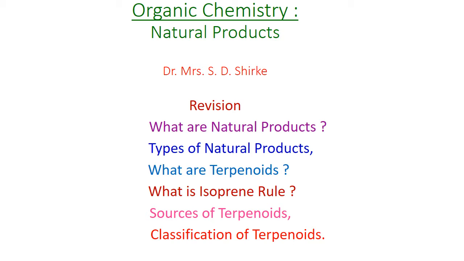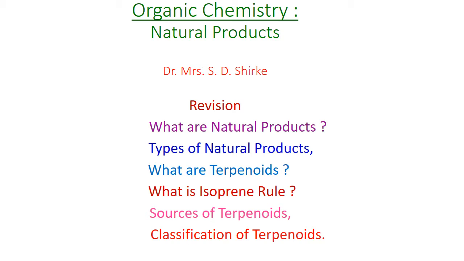What are terpenoids? The terpenoids are hydrocarbons. What is the name given to hydrocarbon? That is terpenes. Terpenoids are the organic compounds which are also known as terpenes, and their oxygenated, dehydrogenated, halogenated derivatives which contain the molecular formula C5H8(n). These compounds are known as terpenoids.